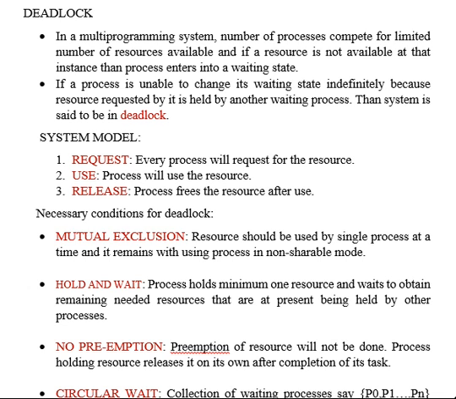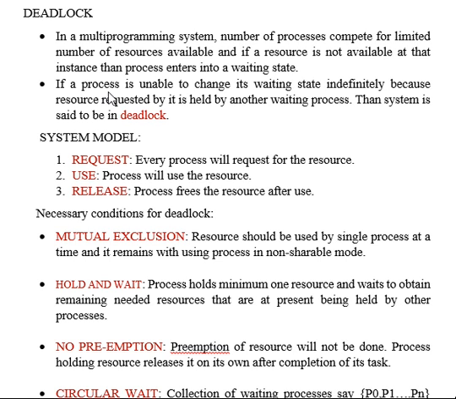First of all, in a multi-programming system, there are a number of processes which compete for a limited number of available resources, and if a resource is not available at that instance, then the process has to wait for the resource, and the process enters into something called a waiting state.